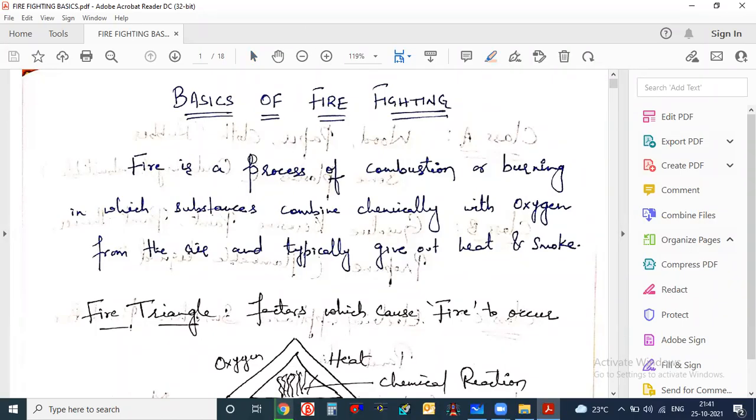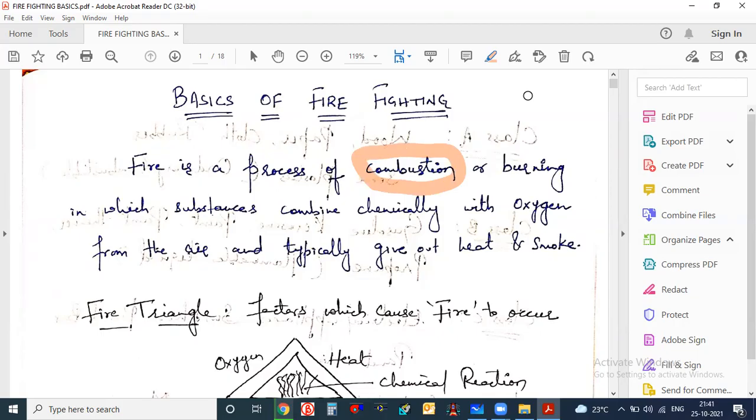Basically, fire is nothing but a process of combustion. Whenever there is a fire, the material combines with oxygen. Suppose you are in a glass industry and glass catches fire: the glass will combine with oxygen and give out heat and smoke. This is the very basic definition, and this is what is called combustion.